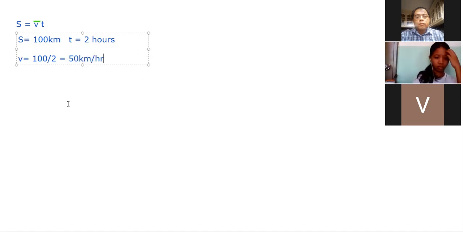Now, is 50 kilometers per hour very fast or very slow? How do you describe 50 kilometers? It's rather slow, right? So basically, what we see there is that for the 2 hours while you travel there, you are not actually running at 50. There are times that the driver will run at a faster speed, and there are times when the driver will have to slow down. But all throughout, the total distance is 100, the total time is 2 hours.